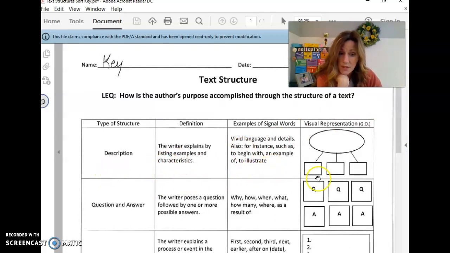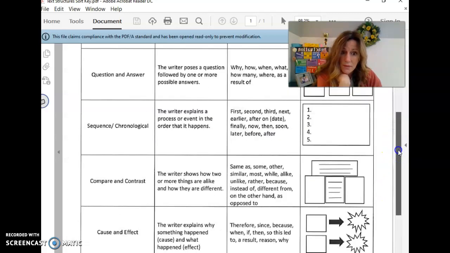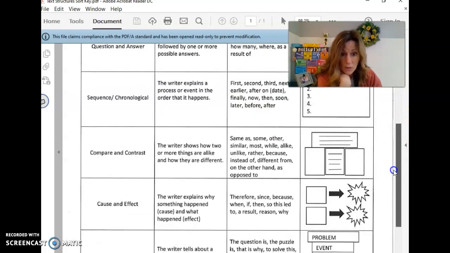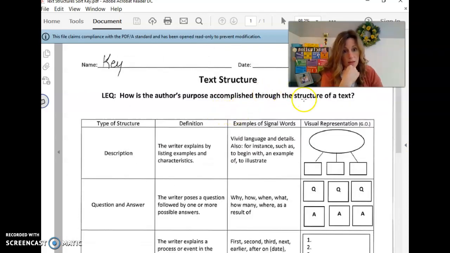So what you want to do is you can use any of these graphic organizers for the different types of text structures, and then these are the signal words that you're going to want to use in your writing, okay? So I will send that to you, and then if you have further questions, you can just email me back, or you can wait till you come back to school. I understand you're coming back on Thursday, all right?